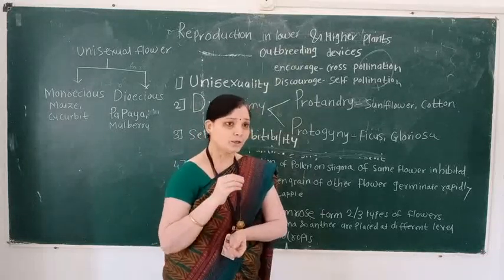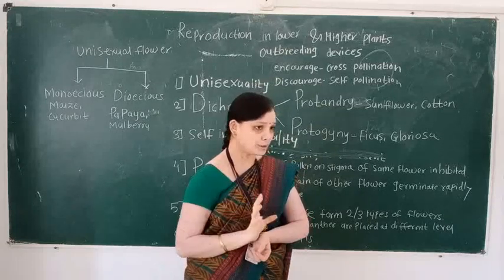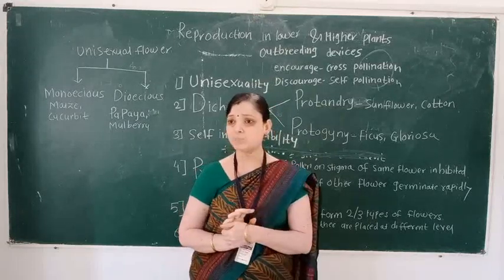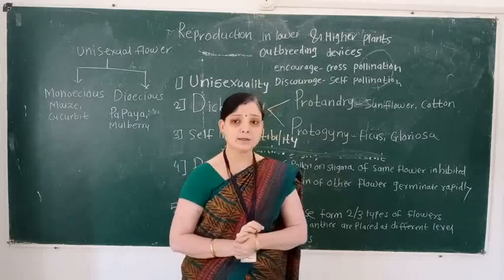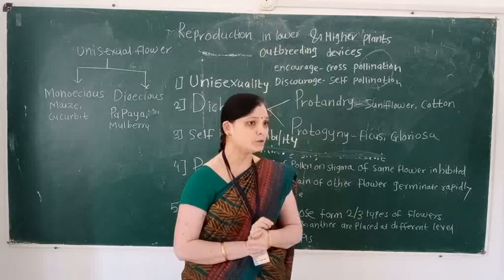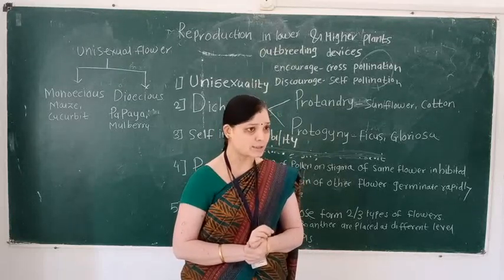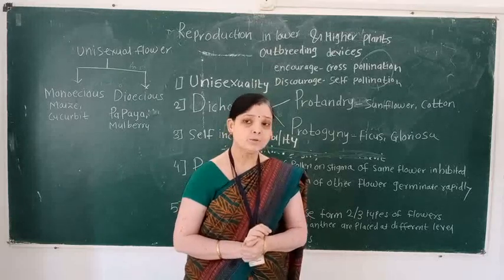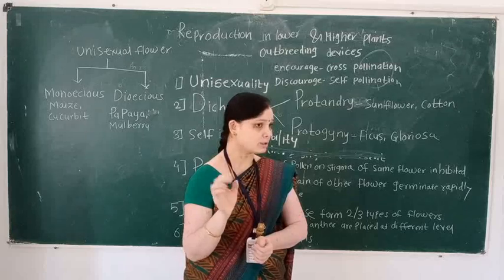So, you know, for self-pollination, flowers are bisexual. In 11th standard, we learned various terms, for example, bisexual flower, unisexual flower, pedicellate flower, sessile flower. What is the meaning of bisexual flower?